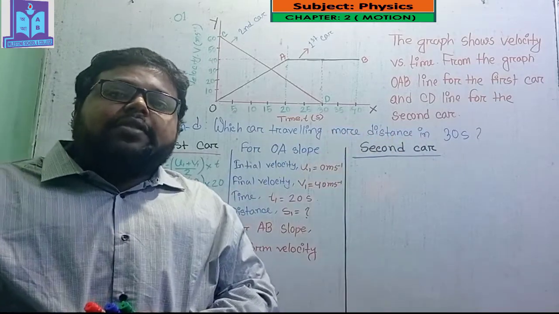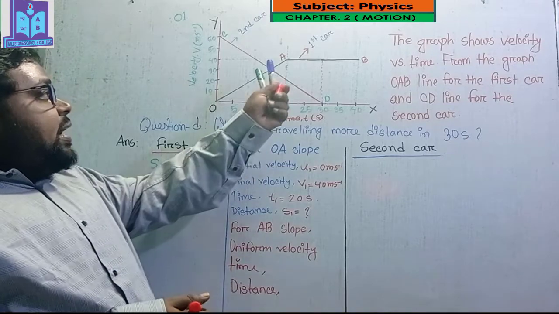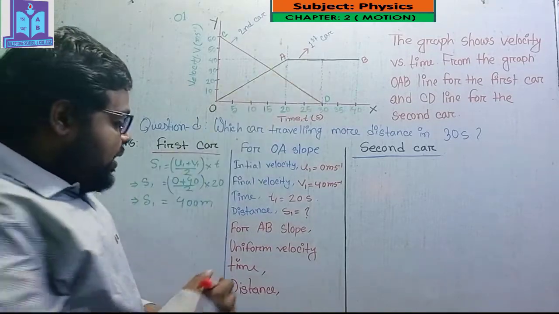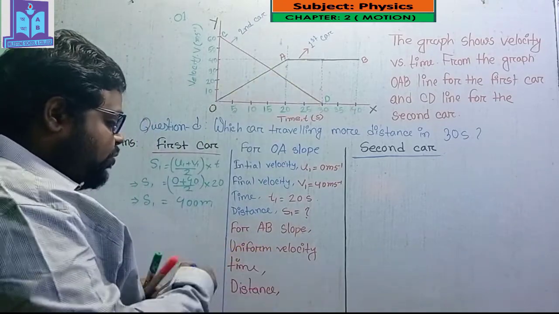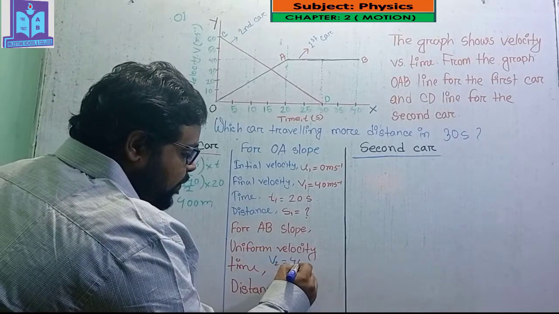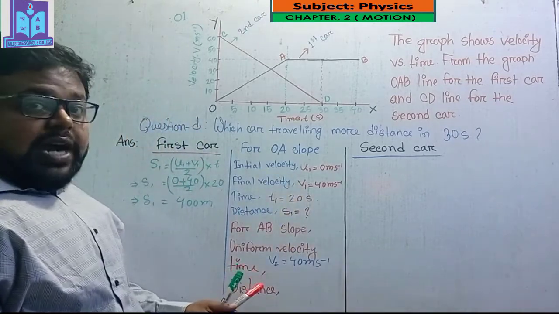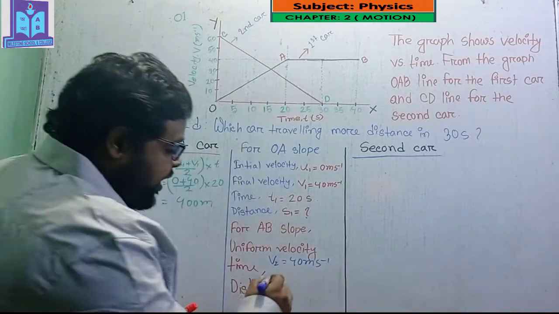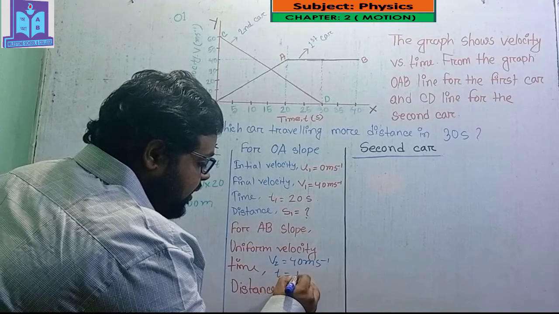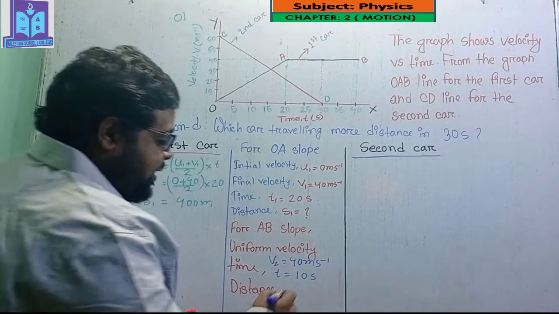For the AB slope I have to use this 10-second interval, because I have to find out the distance for 30 seconds. Here you can see that the uniform velocity v equals 40 meter per second, and the time t equals 10 seconds, and I have to find out the distance s.